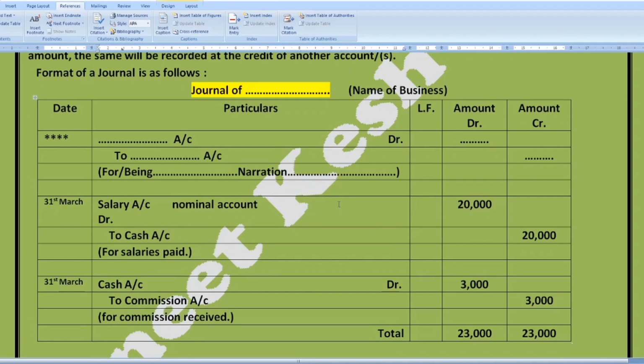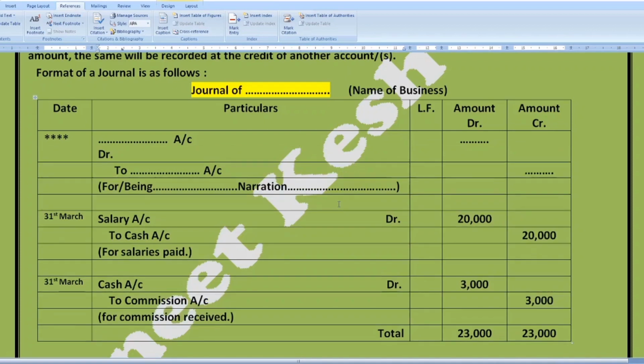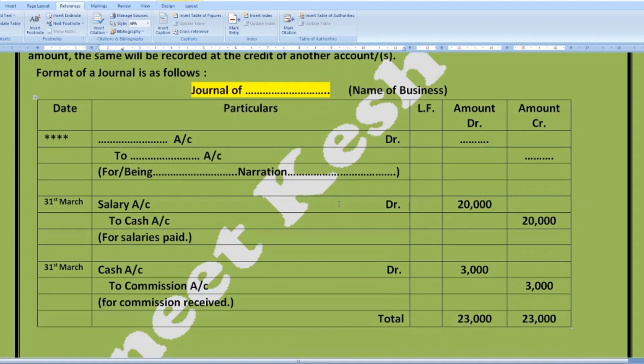Next is cash. What is cash? Is it a personal account, real account or nominal account? As we learned in the previous video, cash is an asset for the business. It's a property of the business and it falls into the category of real account. And as cash is going out of the business when you pay the salary, the cash account will be credited.